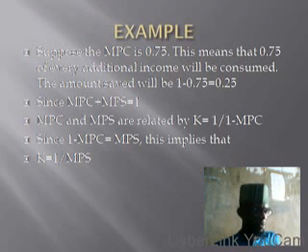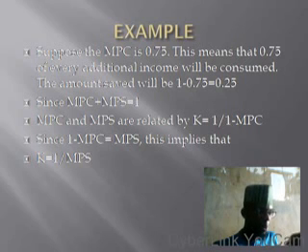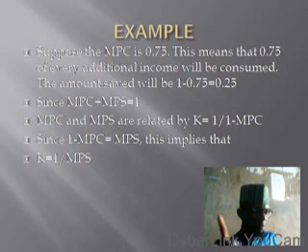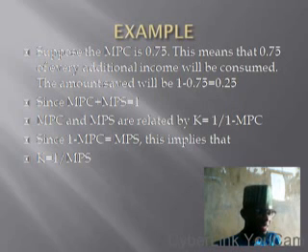Now, example. I've told you that your MPS and your MPC, when you add them together, should give us 1. Now, suppose the MPC is 0.75. Then our MPS should be 1 minus 0.75, which is 0.25. This means that 0.75 of every additional income will be consumed. That is, when your income increases at any rate, 0.75 of the increment will go for consumption.